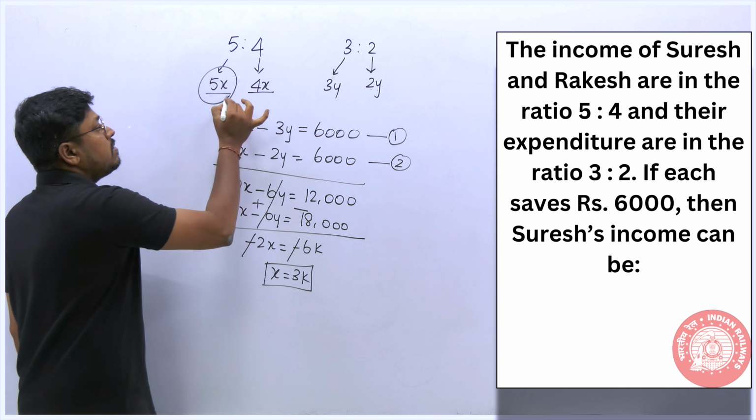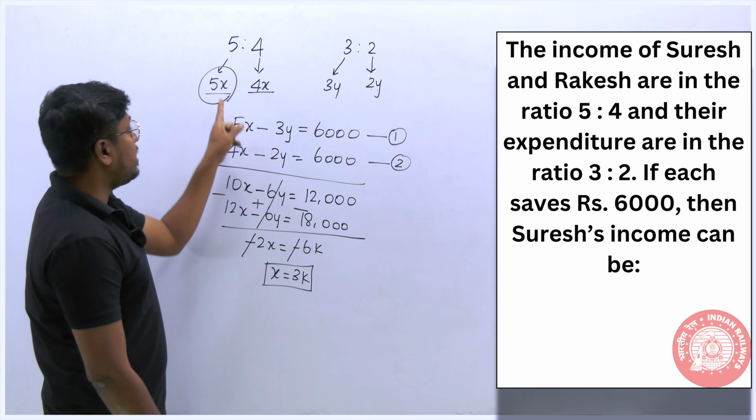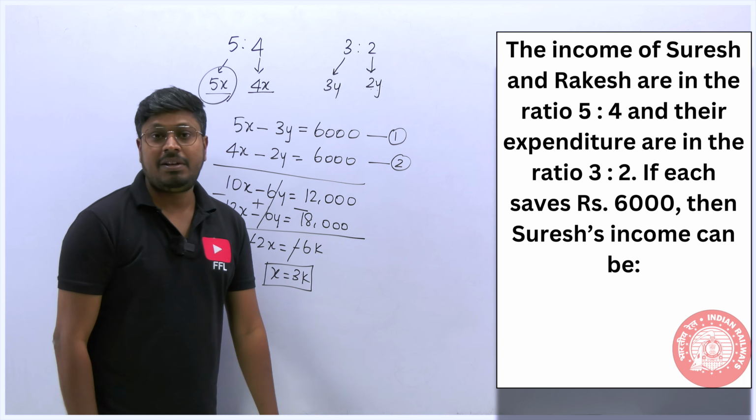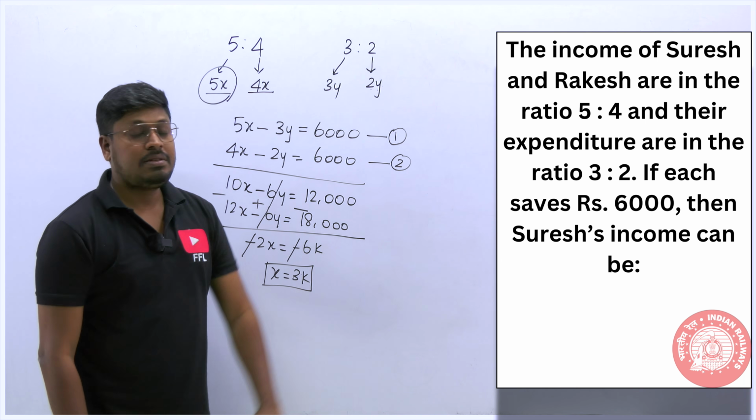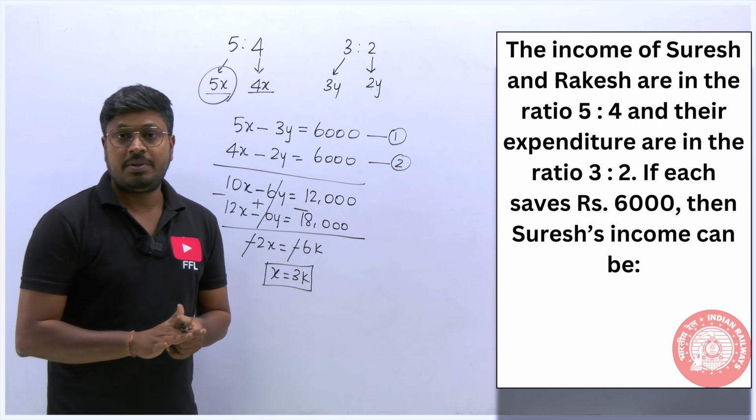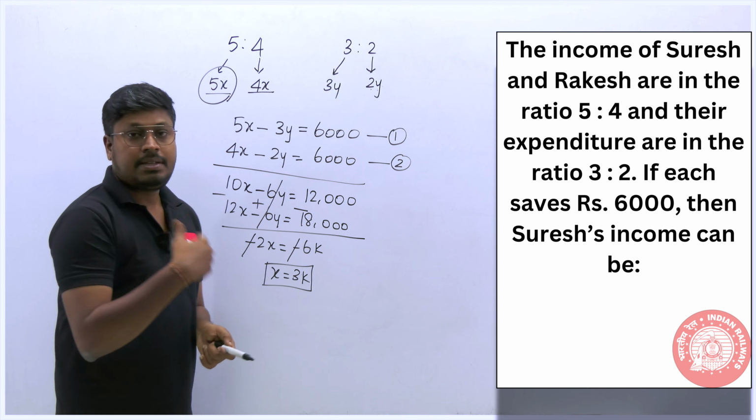Now our target is to find the first person's income. So x is equal to 3,000, so 5 into 3 will be 15,000. So the answer for this question is 15,000, which is the income of the first person, Suresh.